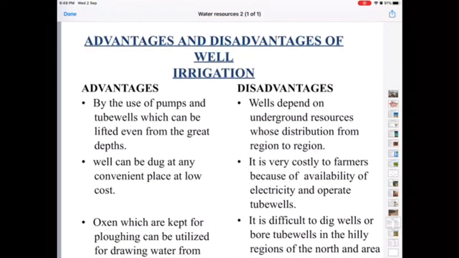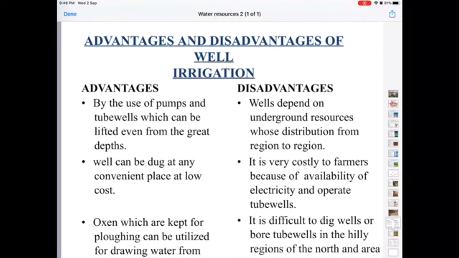What are the advantages and disadvantages of well irrigation? Children, advantages I have already said, like well is a dependable source of irrigation. It is a cost effective source of irrigation. Farmers can provide water to the agriculture field whenever they want to, when the crop requirement is there.